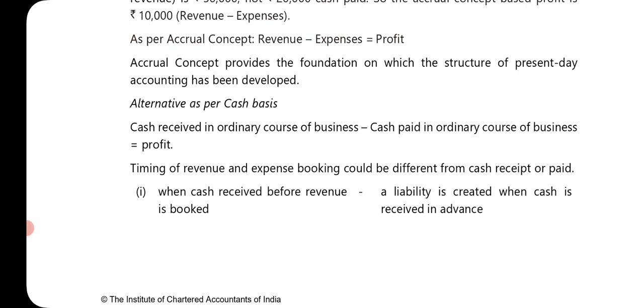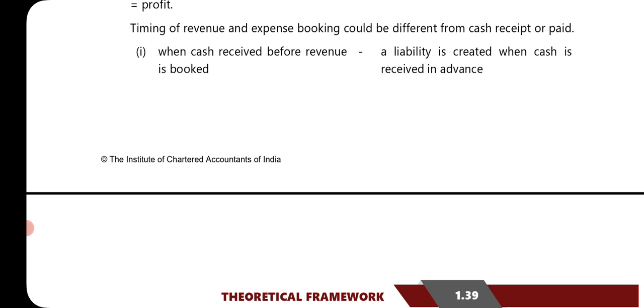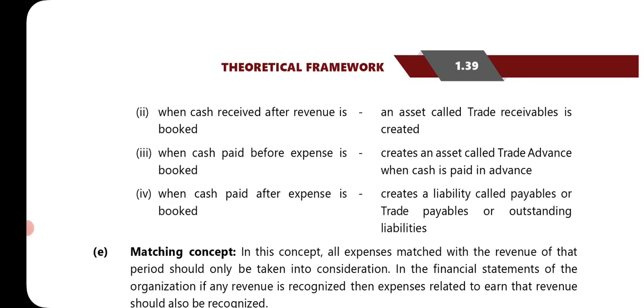Next, timing of the revenue and expenses booking could be different from cash received or paid. When cash is received before revenue is booked, a liability is created when cash is received in advance. So here, if the money is received in advance, okay, it is a liability for the business. Liability means to be payable in terms of cash or in terms of goods. Okay, when money is received for a particular product or service in advance, we have to provide a product or a service to the person who has given us the advance.